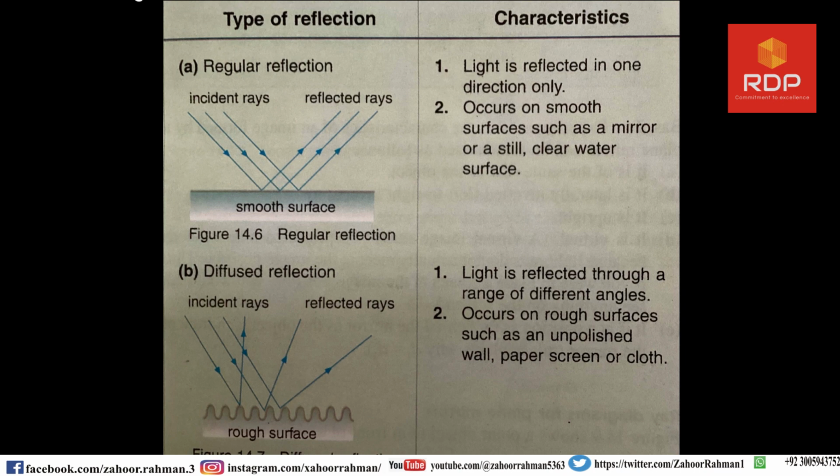But remember, dear learners, that the two laws of reflection are also applicable to this scenario as well.